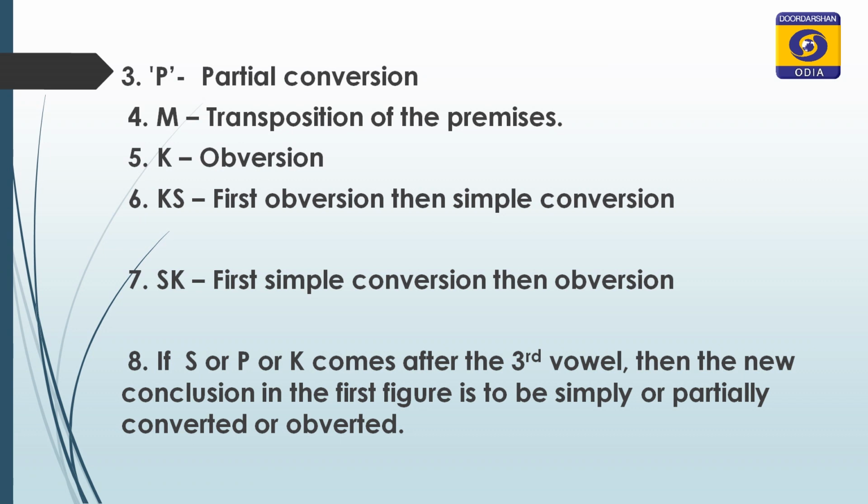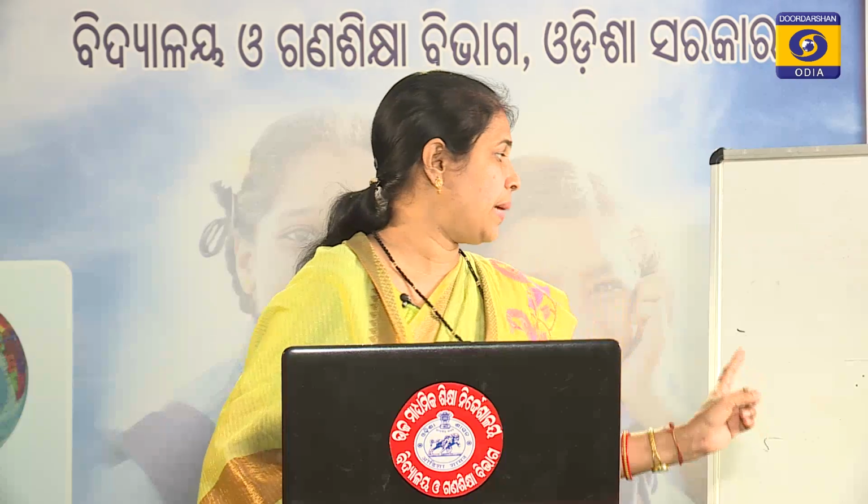The fourth one is M. If the letter M is present in the middle of the mood, like Bramantip, it means transposition of the premises. That means when we reduce the imperfect mood to the perfect mood of the first figure, the major and minor premises are interchanged.